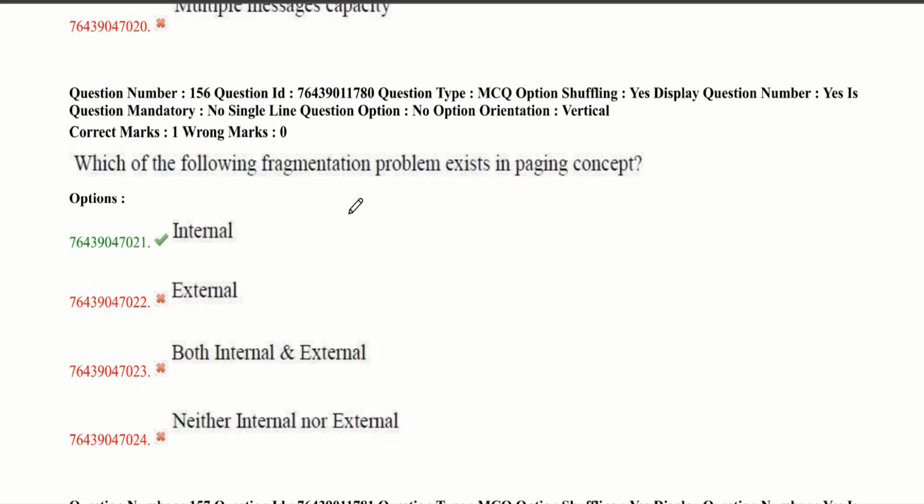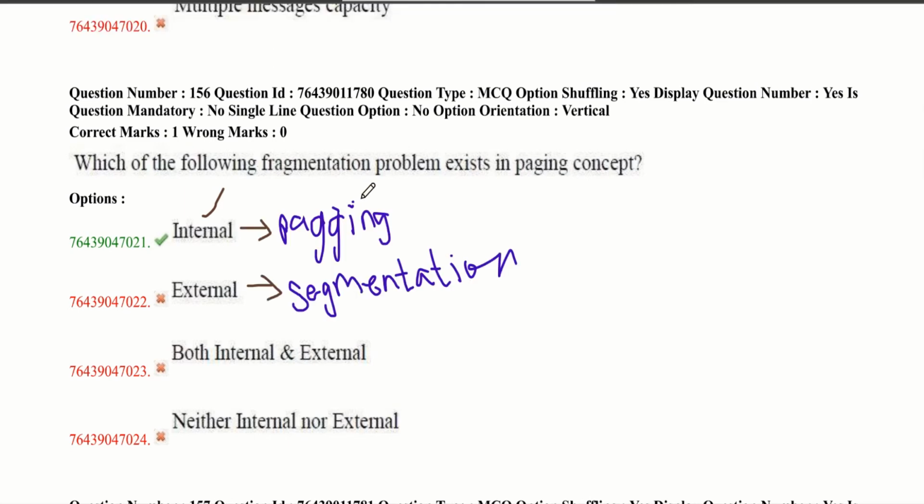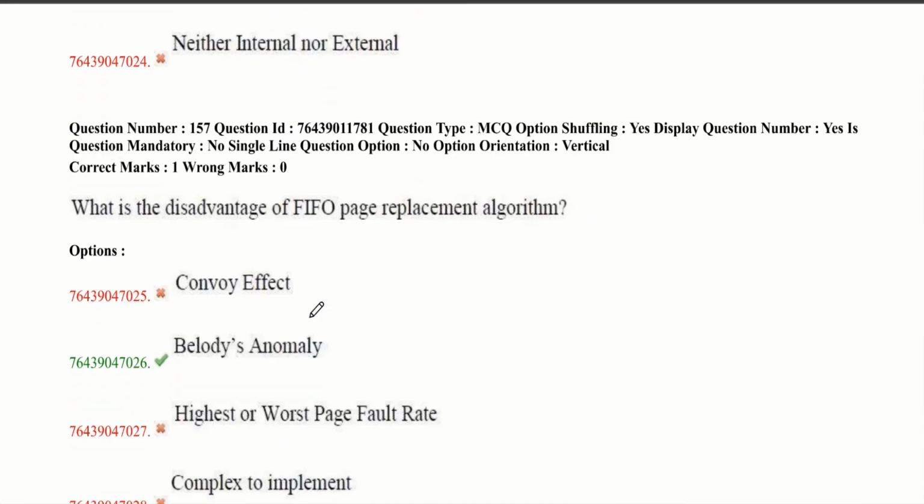Which of the following fragmentation problems exists in the paging concept? Paging can cause internal fragmentation, as some pages may go unutilized. Segmentation can cause external fragmentation, as some memory blocks may not be used at all. So finally, paging causes internal fragmentation, and segmentation causes external fragmentation. And now let's move to our next question.